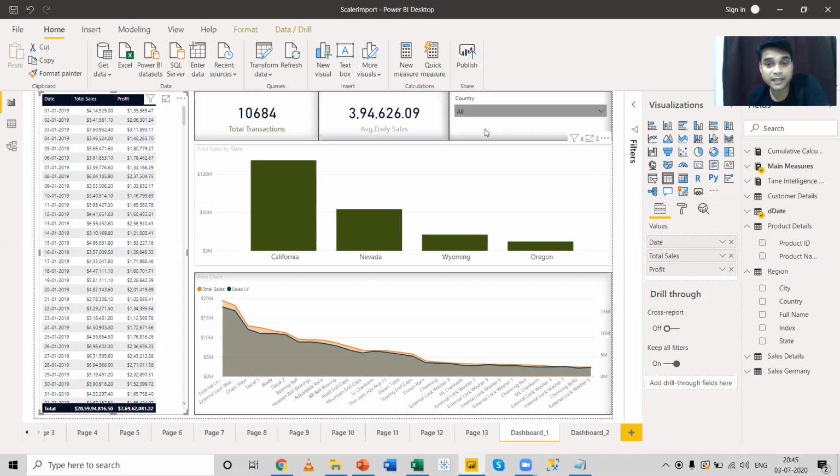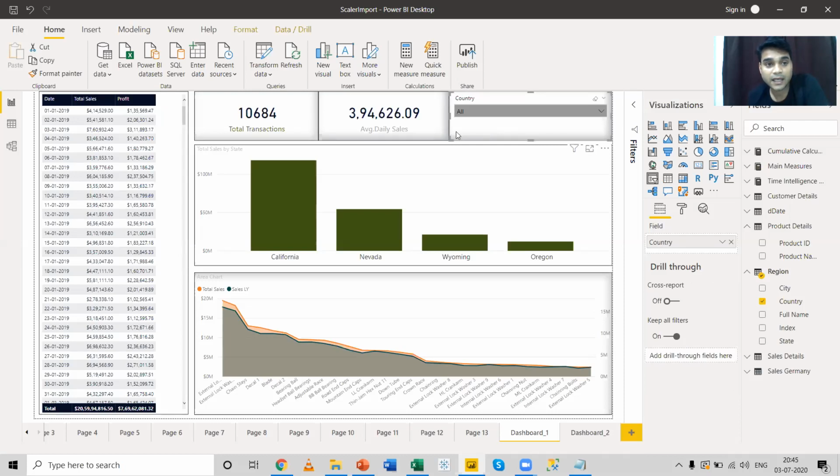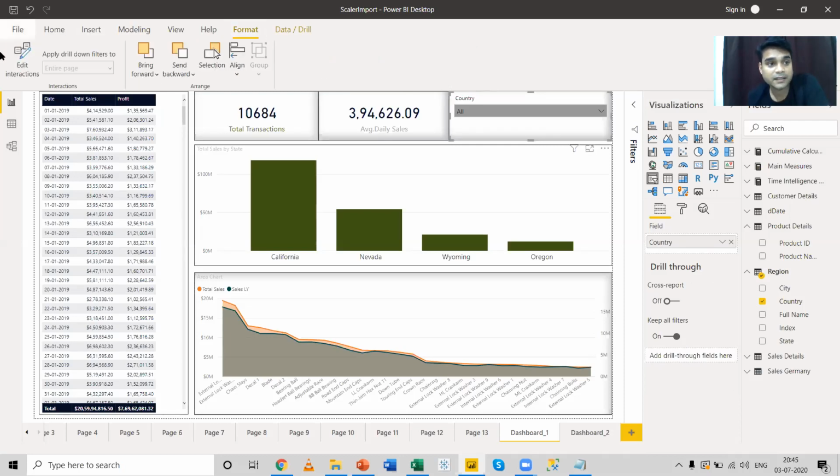Now suppose I select this particular slicer and go to the format option. There is an option called edit interactions. If you hover your mouse over it, you can see it changes how visuals interact when data points are selected. In edit mode, select the source visual and choose the behavior using the icons that appear. Now, if I click on edit interactions, you can see there are certain icons that have been populated for each of the visuals. Can you see these icons? Yeah.